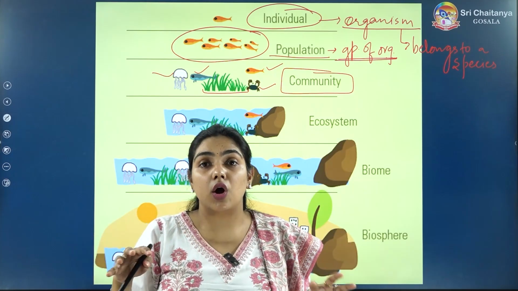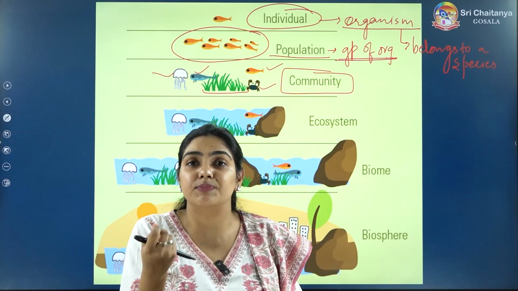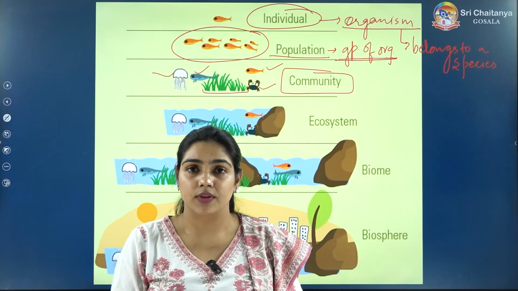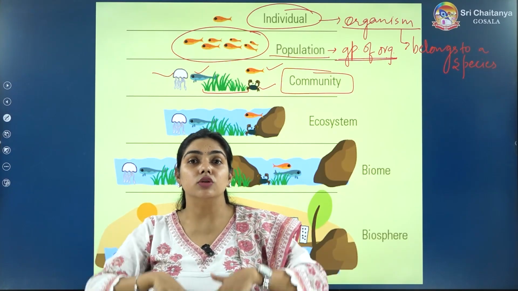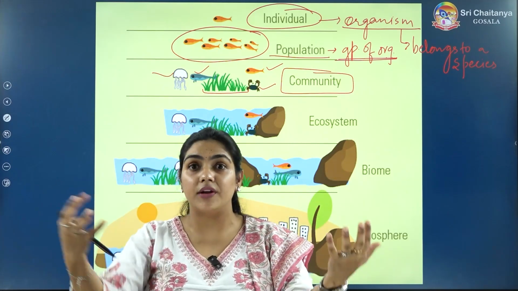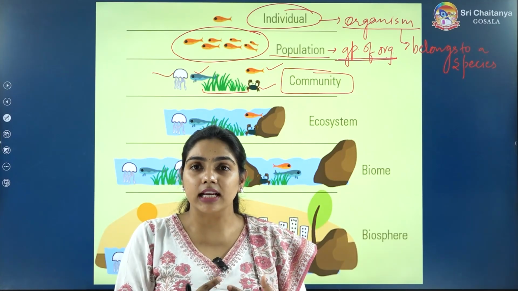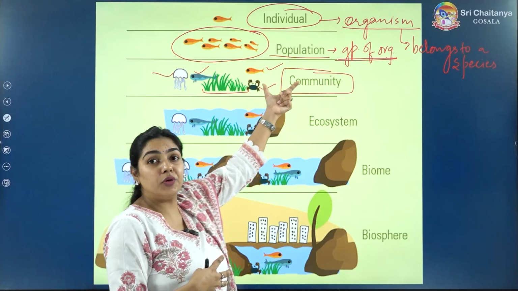Only one species cannot live at a place. There are so many species which are living together, so there are groups of organisms from different species. So basically, we are living in a community.